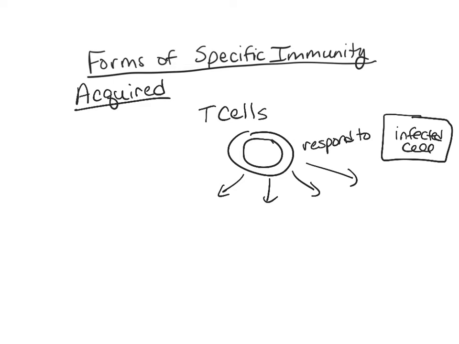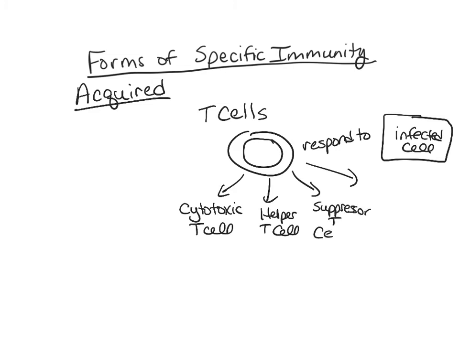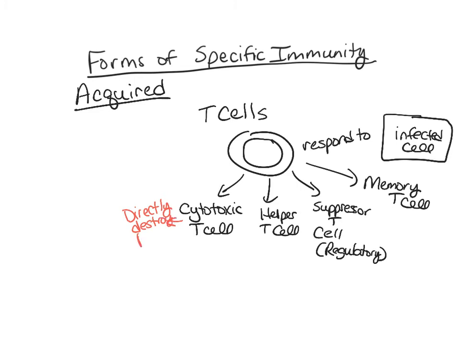And they can differentiate into a cytotoxic T cell or a helper T cell or a suppressor T cell, otherwise known as a regulatory T cell, or a memory T cell. And the cytotoxic T cells will go off and shoot bullets and directly destroy pathogens.